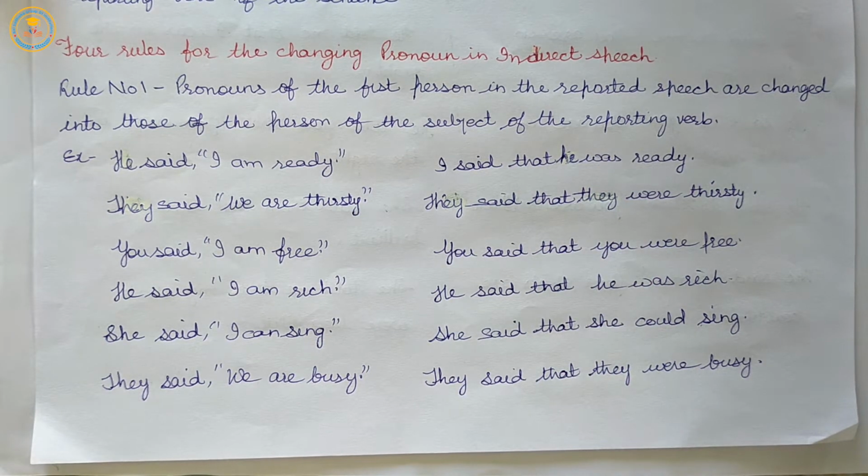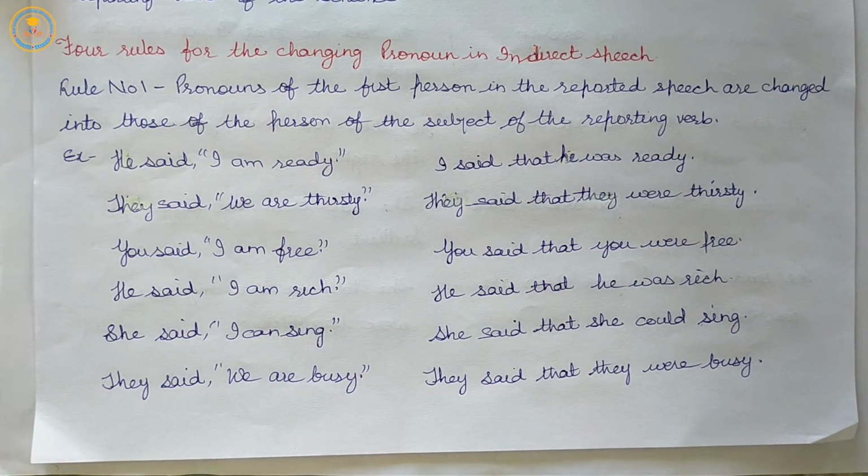So, to convert direct speech into indirect speech, the pronoun, the subject or object in the sentence, is changed.